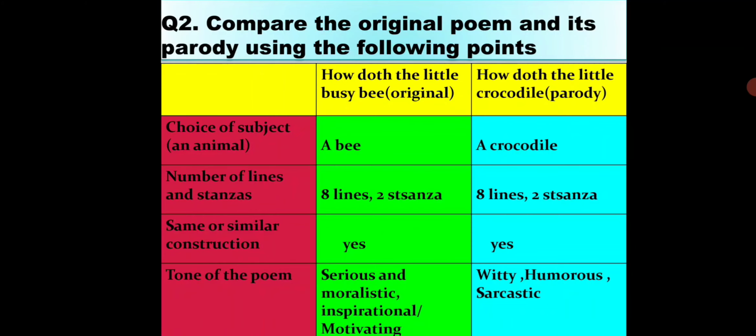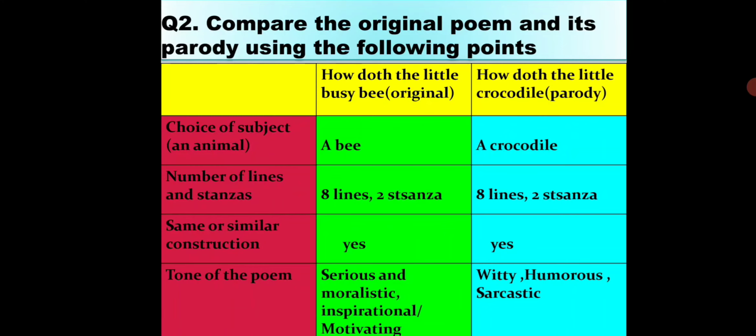In the first, How Doth the Little Busy Bee, this is the original one. So here the tone of the poem is serious and moralistic, inspirational and motivating. In How Doth the Little Crocodile, the parody, the tone of the poem is witty, humorous, sarcastic.